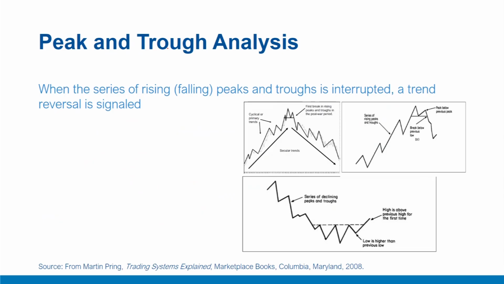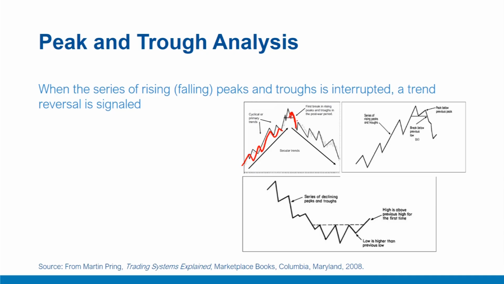An important implication of intermediary cycle analysis, or its application in trend reversal, is peak and trough analysis. A rising market moves in a series of waves where each rally is higher than its predecessor, and when this series of rising peaks and troughs is interrupted, a trend reversal is signaled. For example, here we can observe a series of rising peaks and troughs. This is interrupted here.